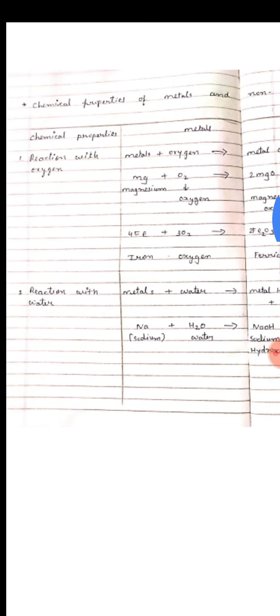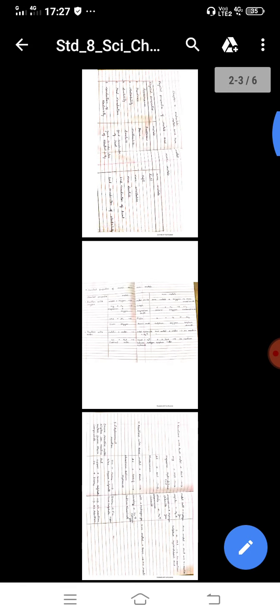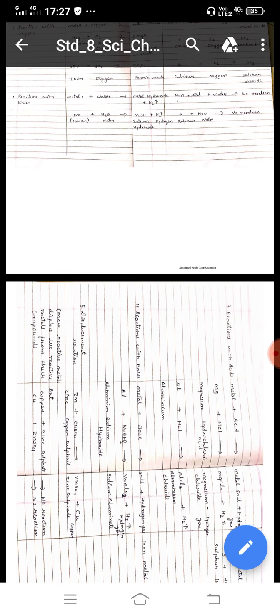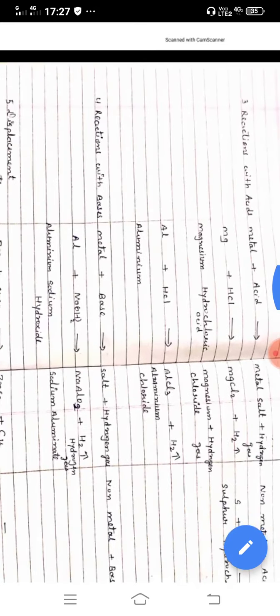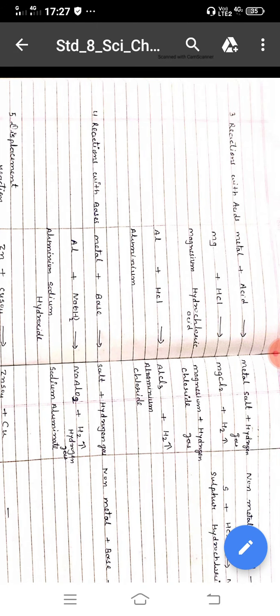Third, reaction with acid. Metal reacts with acid and produces metal salt and hydrogen gas. Non-metals do not show any kind of reaction with acid.